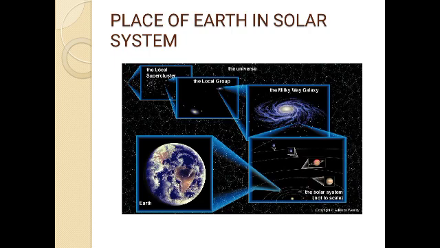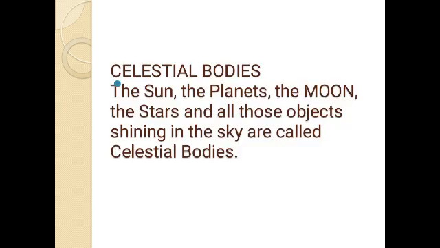The universe is made up of all these things, and these things like planets, stars, and galaxies, we call them celestial bodies. Now let's see what a celestial body is. The sun, the planets, the moon, the stars, and all those objects shining in the sky are called celestial bodies. You can also call them heavenly bodies, which are found in heaven. Heaven we call swarg in Hindi.